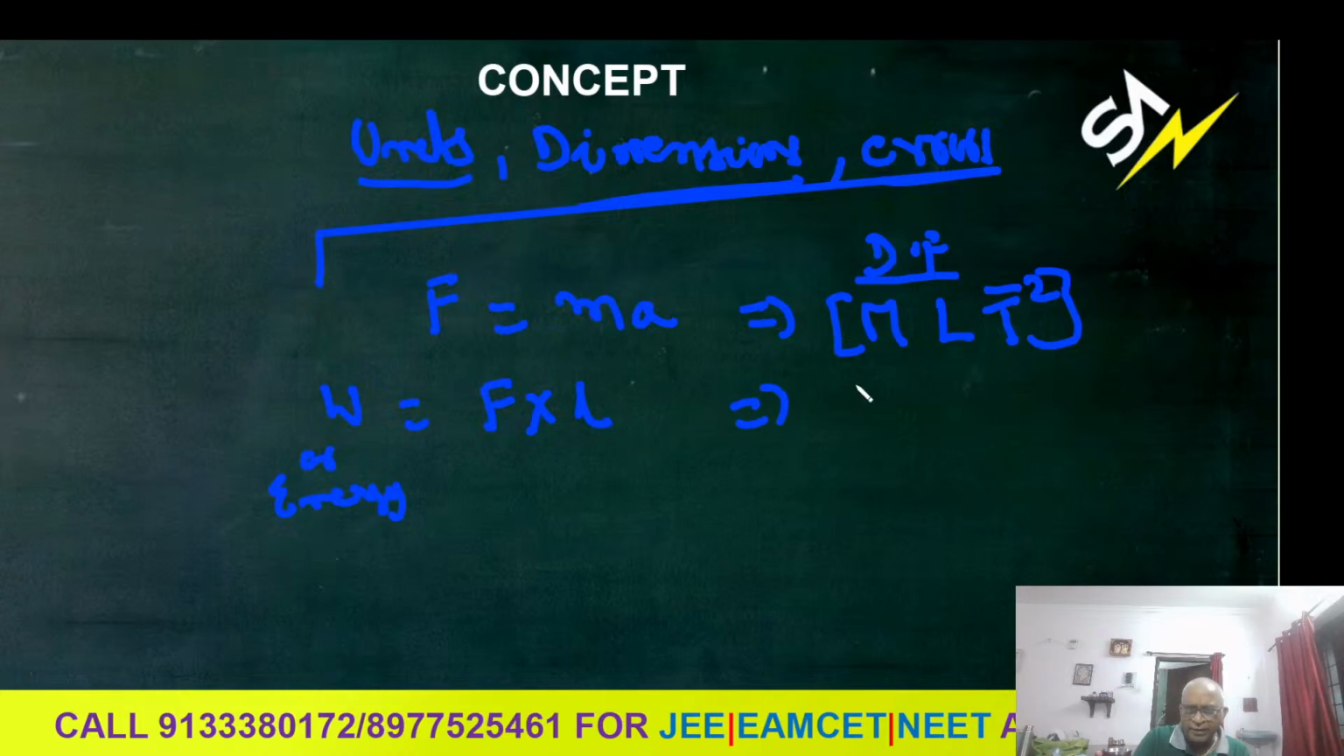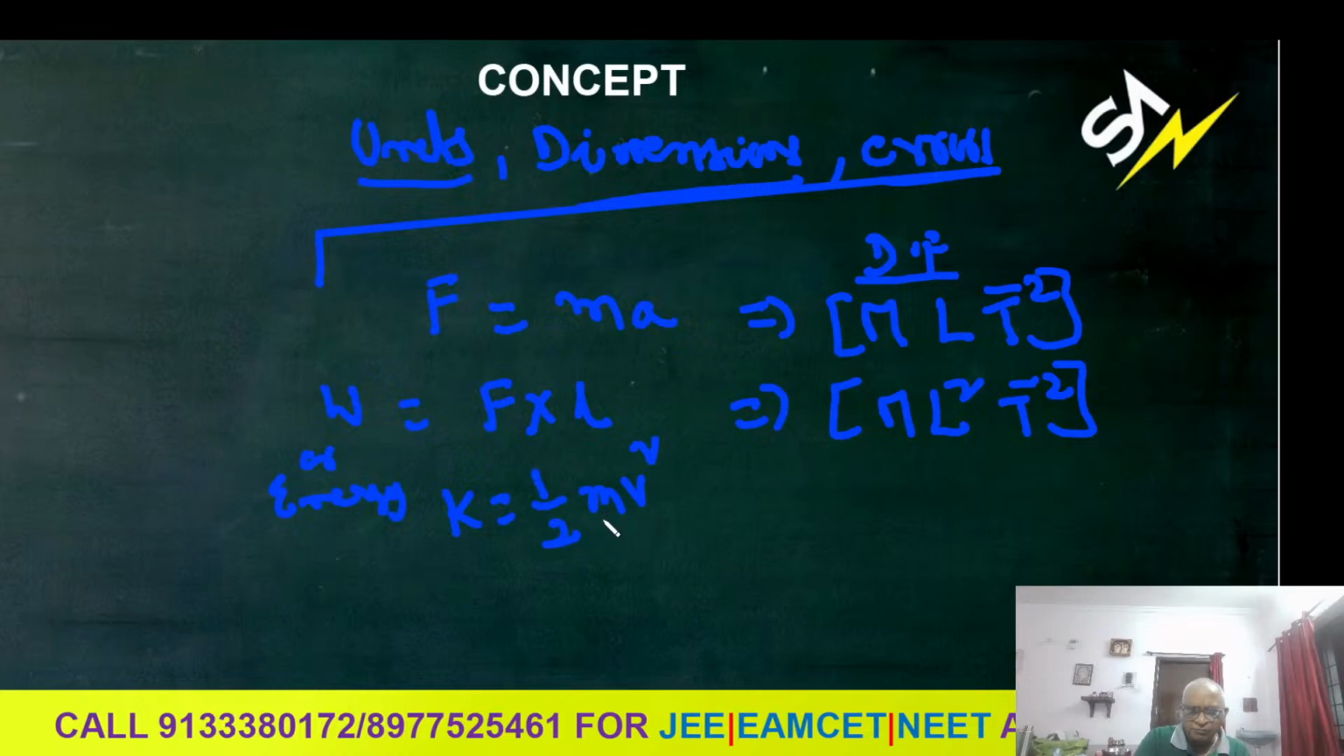So you are going to get M L into L square T power minus 2. That is the energy dimension formula, M power 1 L square T power minus 2. The same dimension formula holds for kinetic energy also. What is kinetic energy? The formula is half m v square, where m is mass and v is velocity. But this also has the dimension formula M L square T minus 2 only.